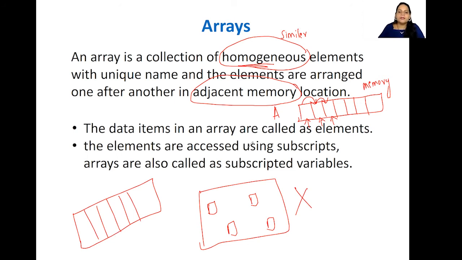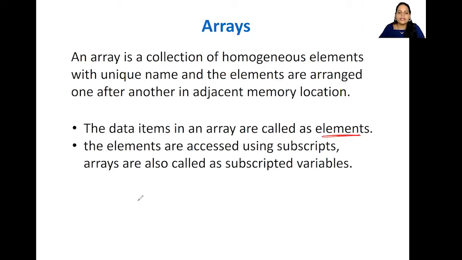Next, the data items in an array are called elements. These elements are accessed using subscripts, hence they are also called subscripted elements. We saw in the last session that certain data structures use subscripts to access their data, because in a non-primitive data structure we are always going to group the data items. Array is one of the non-primitive data structures.